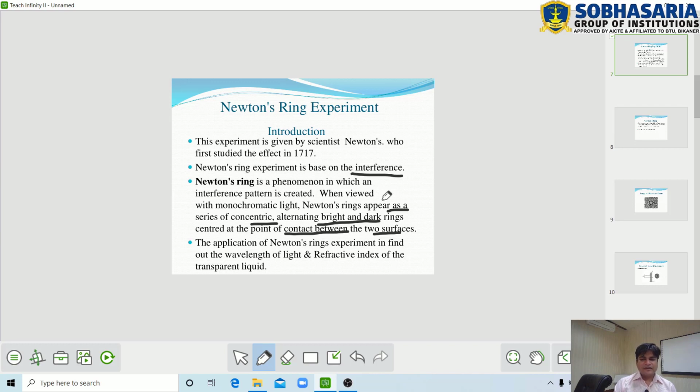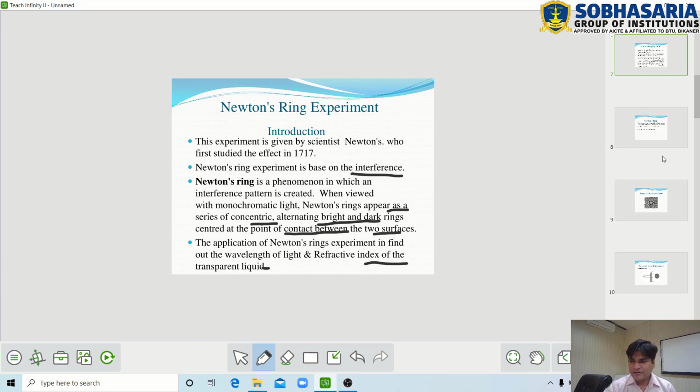In Newton's rings, we get alternate dark and bright rings, and Newton's rings are formed between two surfaces due to formation of an air film. The application of Newton's rings is to find the wavelength of the light and to find out the refractive index of a transparent liquid.